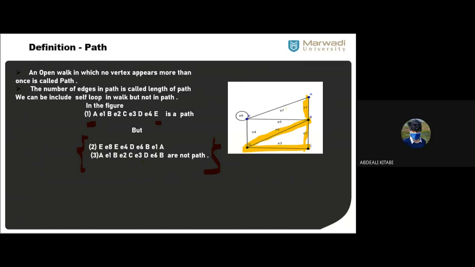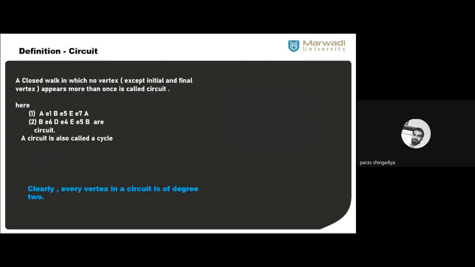Clear, yes sir. Okay. Next is the third definition, that is called circuit. Okay, it is also known as a cycle. Circuit means a closed walk. ठीक है, ओपन वॉक की जगह पे आपको क्या यूज करना है? Closed walk, where no such vertex is repeated except starting and ending. क्लोज वॉक है मीन स्टार्टिंग और एंडिंग तो सेम ही होगा.